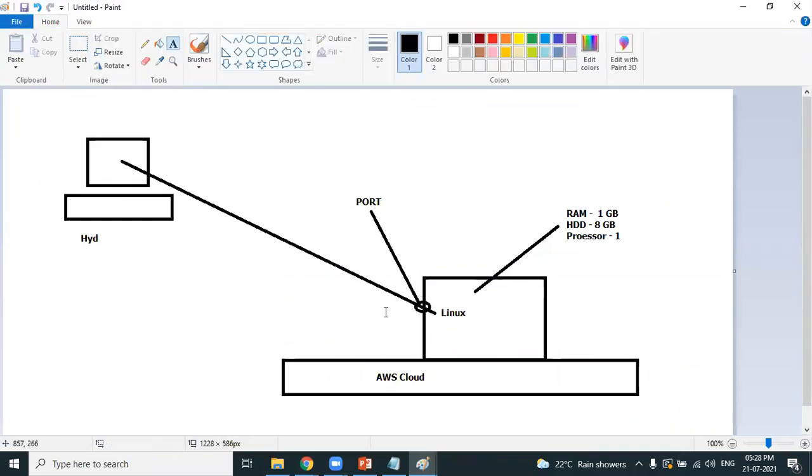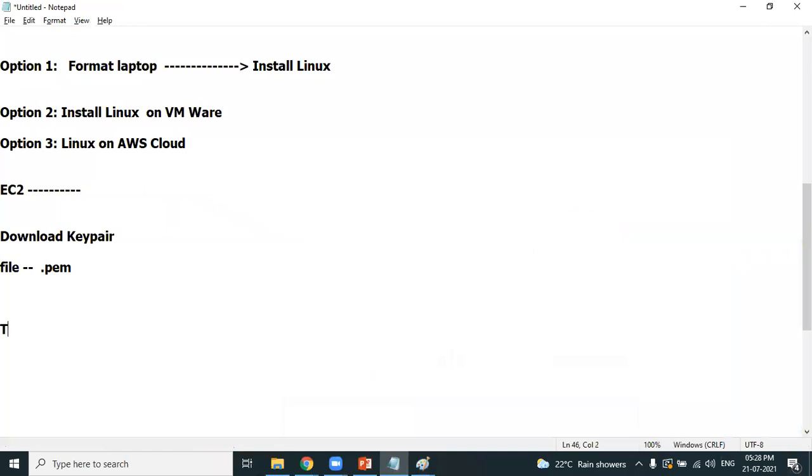Not just creating a Linux machine, you should be able to successfully connect to the Linux machine. How do we connect? Whenever you want to connect to a Linux machine, we use a terminal. Terminals are used to connect to a Linux machine. So you need a terminal, and using the terminal you can connect to the Linux machine.